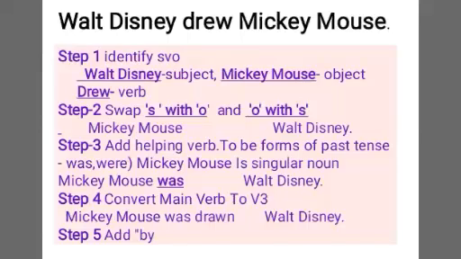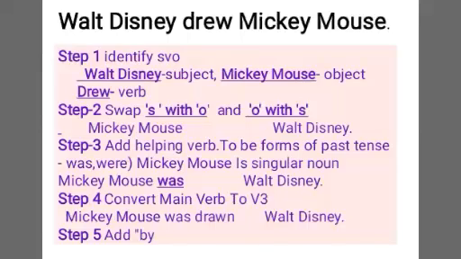Let's go step by step and convert this sentence to passive voice. Step 1 is to identify SVO. Walt Disney subject, drew verb, Mickey Mouse object. Step 2 is to swap subject with object and object with subject.